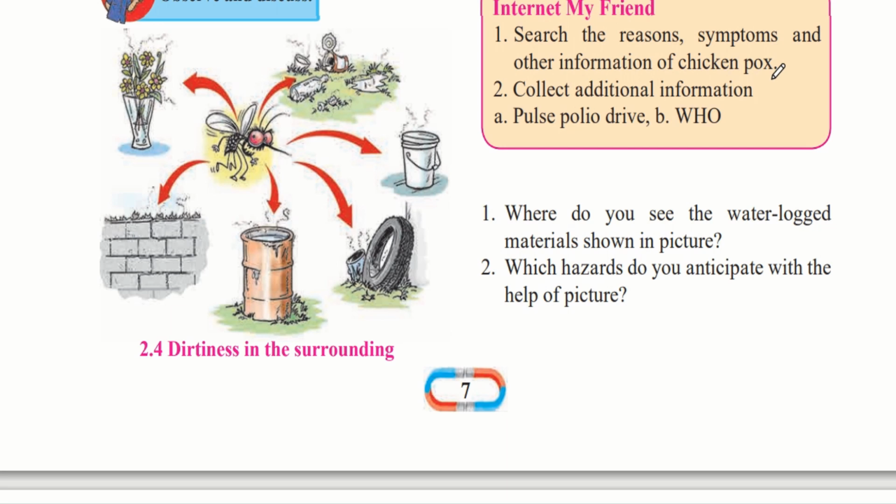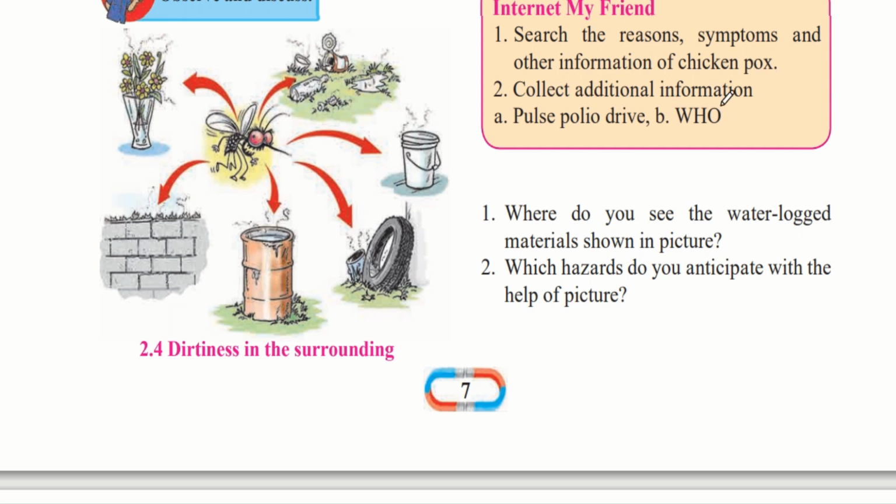So, chickenpox is a disease which occurs because of a virus and it usually infects children. And these children will get the disease when they come in contact with another person who has the disease. This disease manifests as a rash on the entire body which is itchy, but it is acute, that is, it won't be there for a long time.